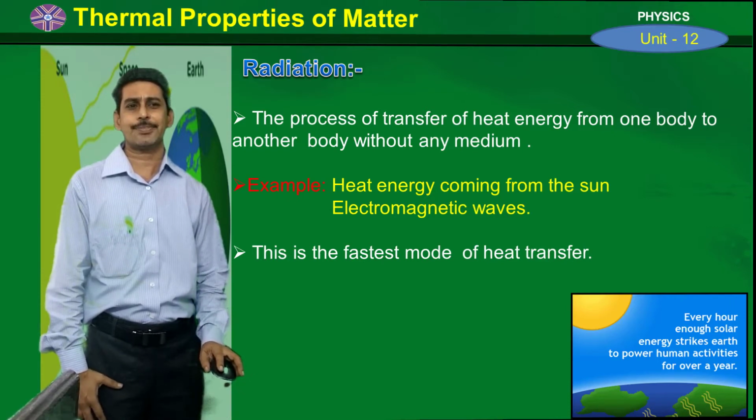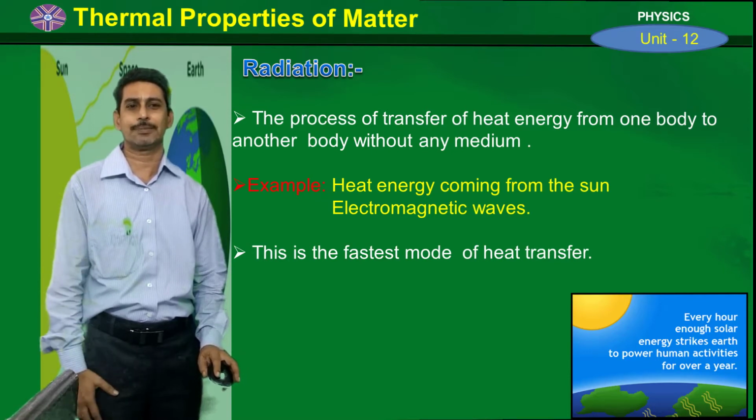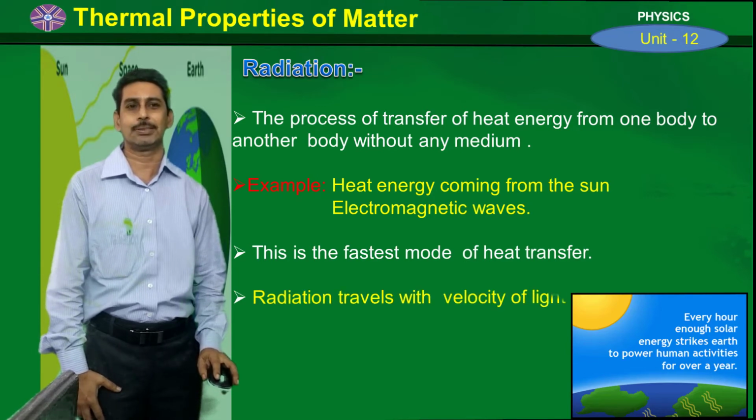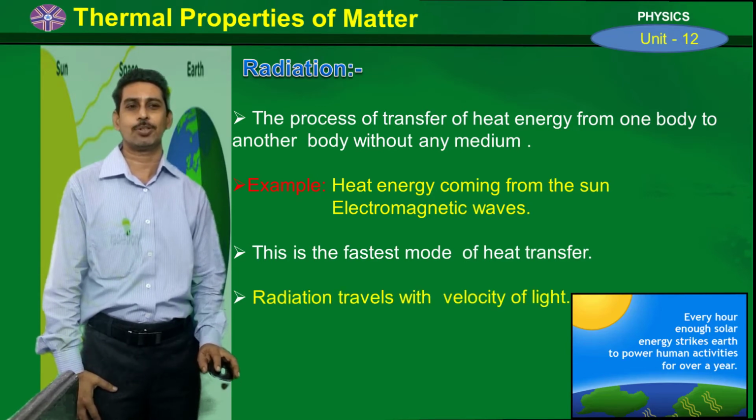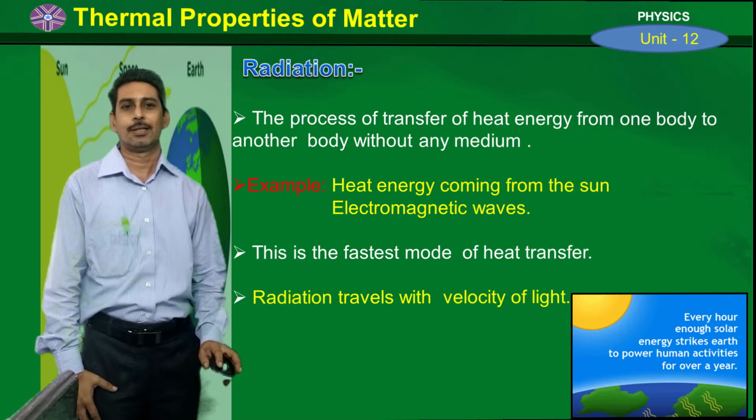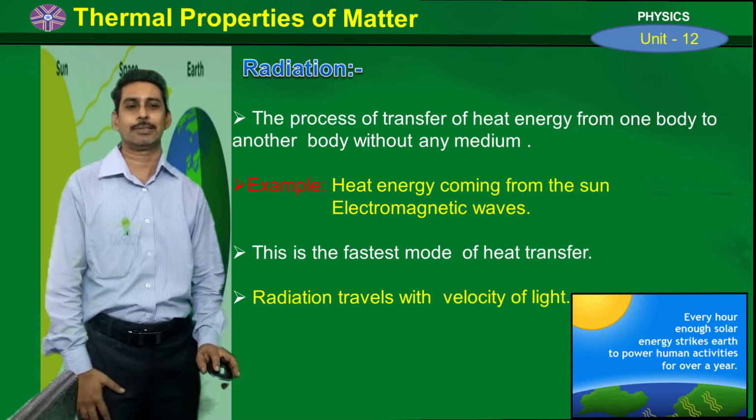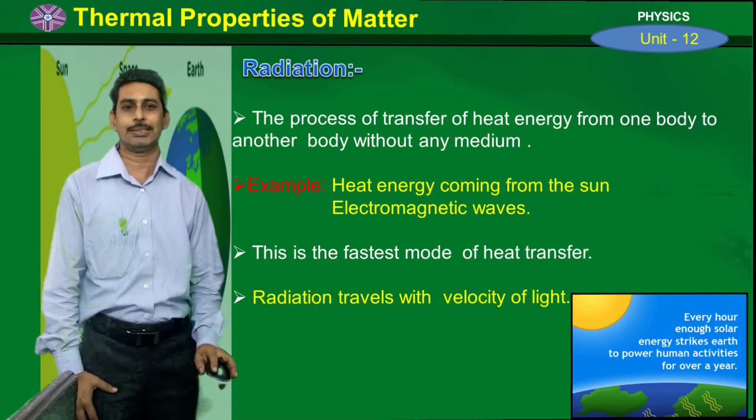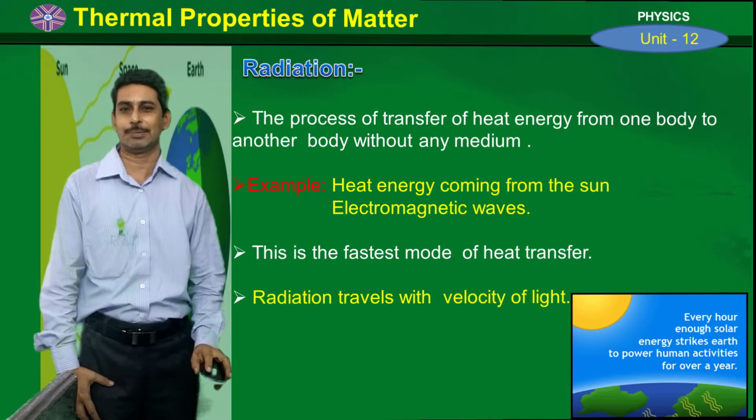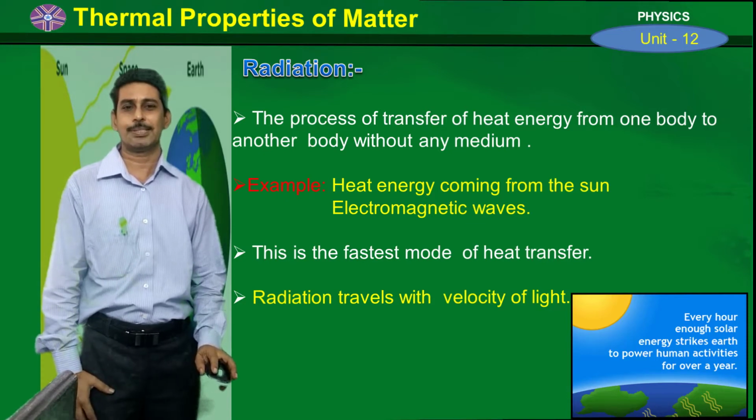And this is the fastest mode of heat transfer among all the three methods. We know there are three methods of heat transfer: conduction, convection, radiation. Among all the three, radiation is the fastest mode of heat transfer, and it travels with the velocity of light. And we know the velocity of light is 3 into 10 power 8 meter per second or 3 into 10 power 10 centimeter per second. So this is about radiation.